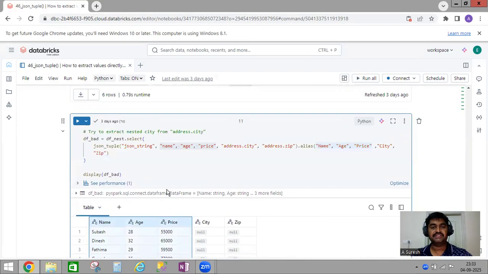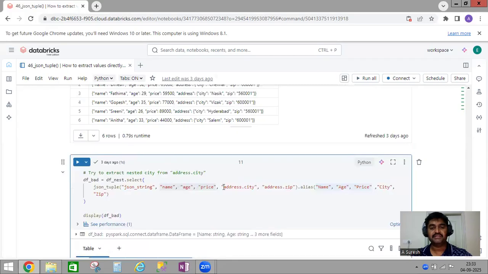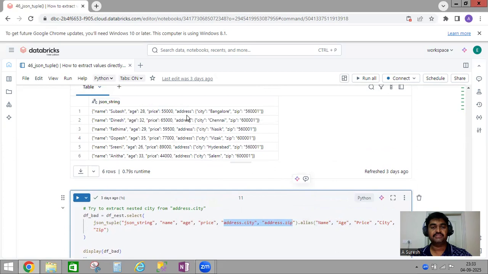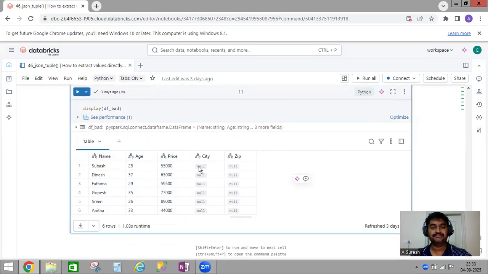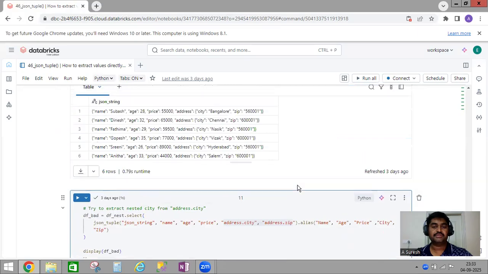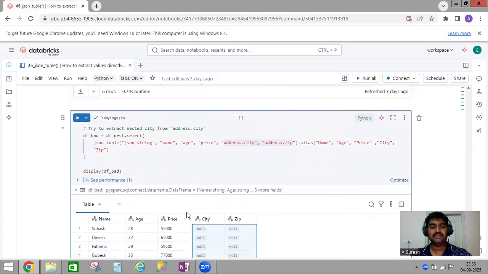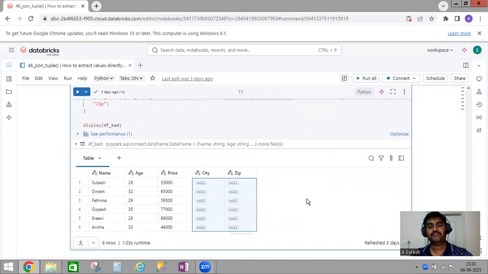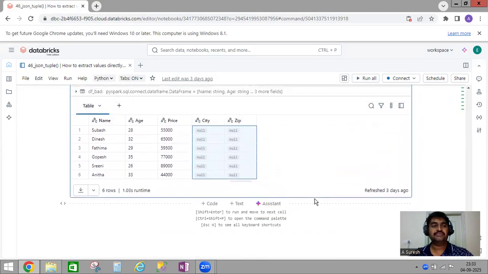And for whatever nested JSON is there, that is address.city, address.zip, we are getting nulls here. So that is the difference. Suppose you pass only nested JSON, then you will get all null values. So this is how you can use the json_tuple function in PySpark.